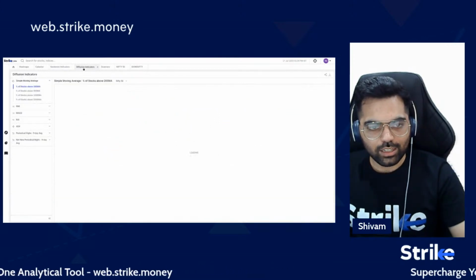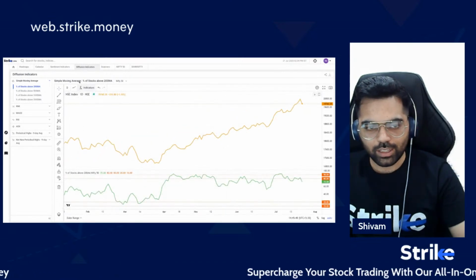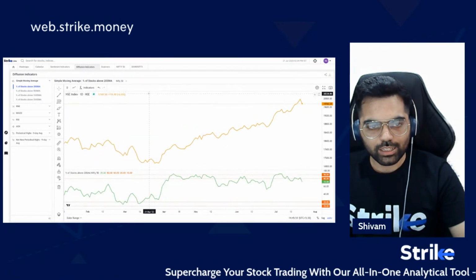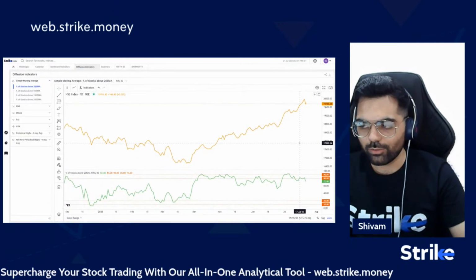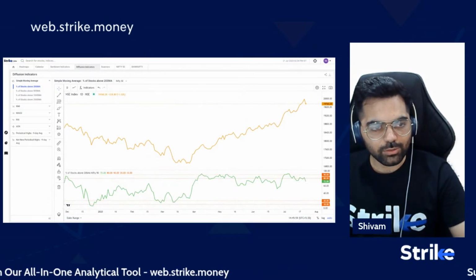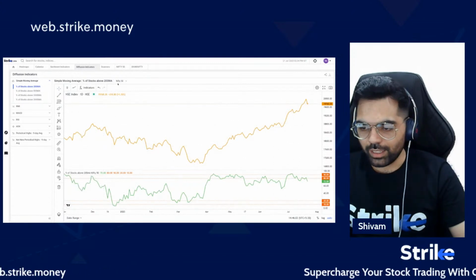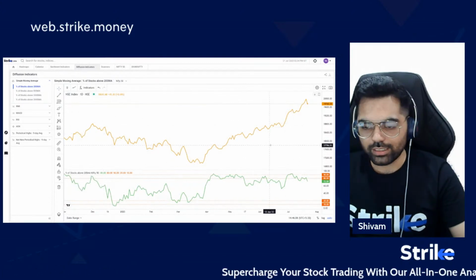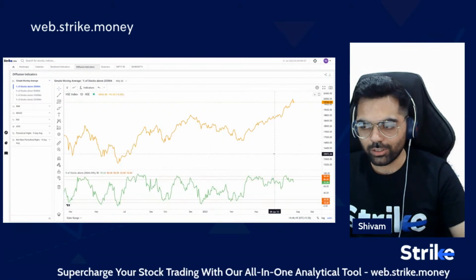I'll have a quick look at diffusion indicators as well. Diffusion indicators help us know, when we run a certain indicator on a basket of stocks, what the output is. So for example, right now I am on percentage of stocks above 20 SMA, and I'm running it on Nifty 50. So it's telling me how many of the Nifty stocks are actually above their 20-day moving average.